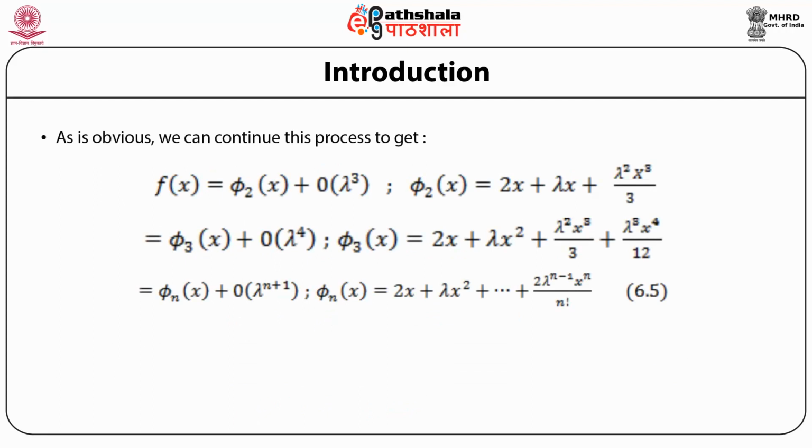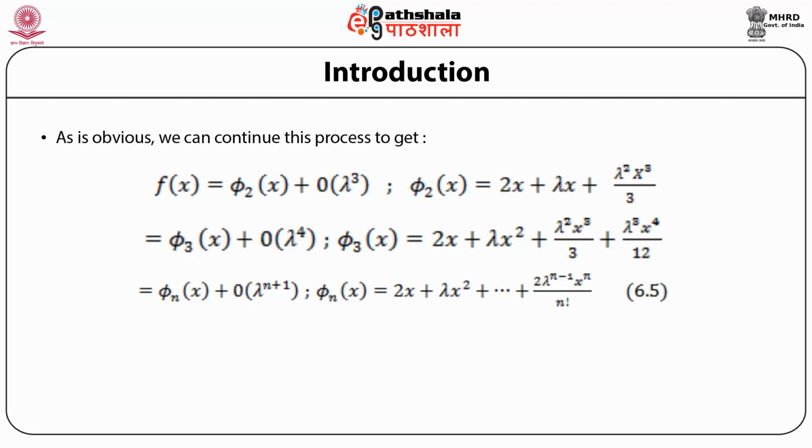Obviously, we can continue this process to get f(x) is equal to phi 2 of x plus terms of order lambda cubed, where phi 2 of x is equal to 2x plus lambda x squared plus lambda squared x cubed by 3. The next term we can write as phi 3 of x plus terms of order lambda cubed, where phi 3 of x is equal to 2x plus lambda x squared plus lambda squared x cubed by 3 plus lambda cubed x to the 4 by 12, and so on and so forth.